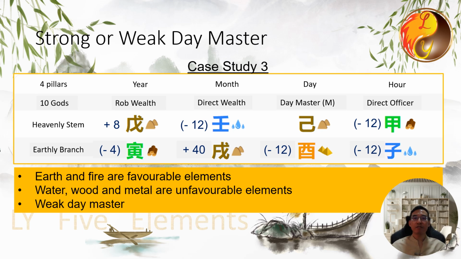So what are the favorable elements for a weak person? They are those that help him. Earth exists Earth, so it is his favorable element. Additionally, fire can generate Earth, making fire also his favorable element. On the other hand, the other 3 elements consume him. Earth controls water, wood controls earth, and earth generates metal. These are his unfavorable elements.